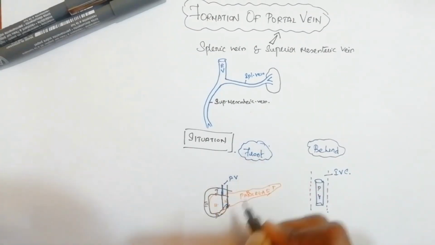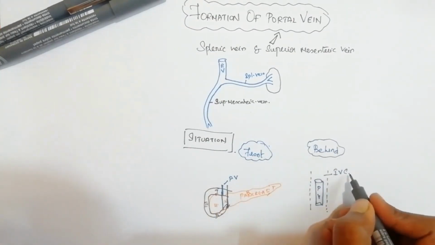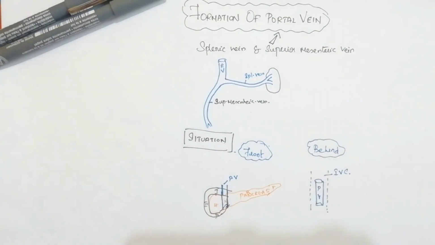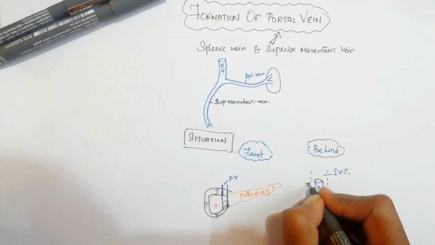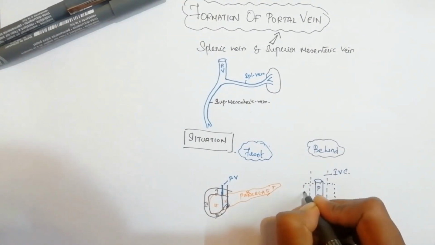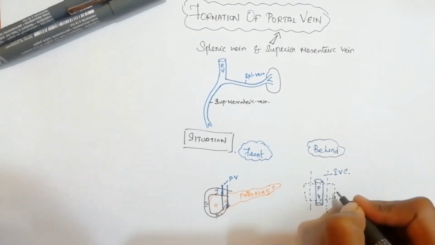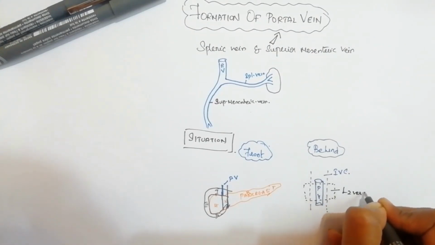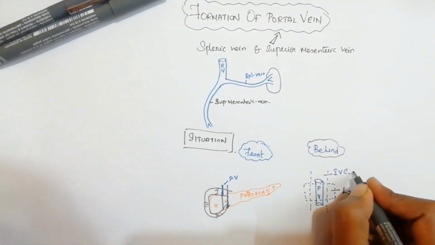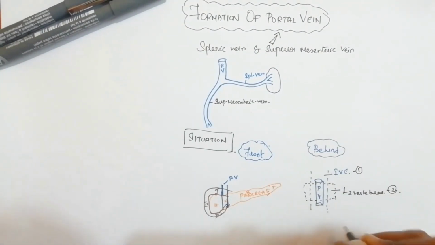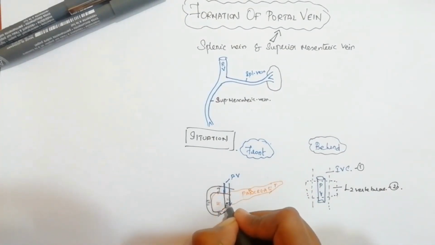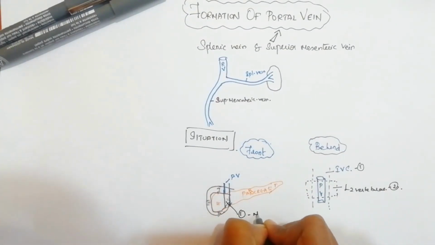So in front by the neck of pancreas, behind by IVC, and also we have got a vertebra behind the inferior vena cava, and that is the L2 lumbar vertebra. So we have got a vertebra which is related just behind the inferior vena cava, that is the L2 vertebra. So these are the two structures which are related behind the portal vein. So in front we have got only one structure, that is the neck of pancreas.